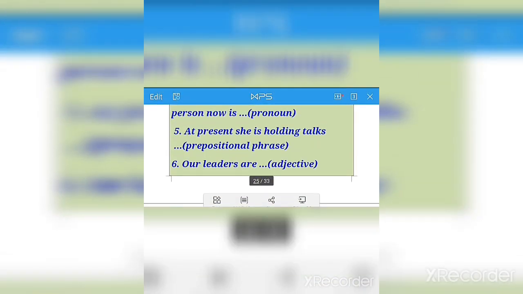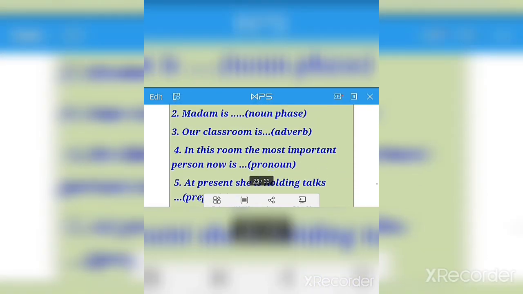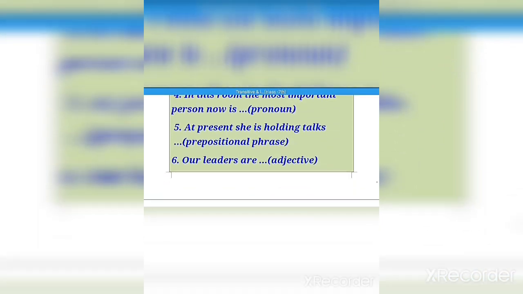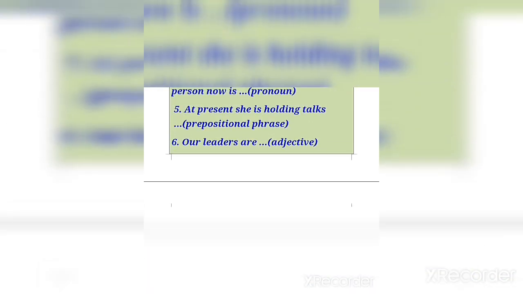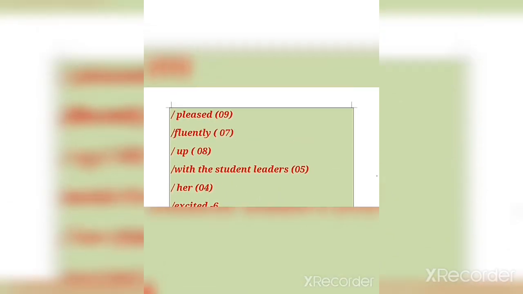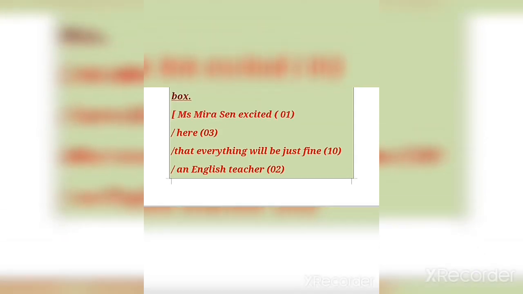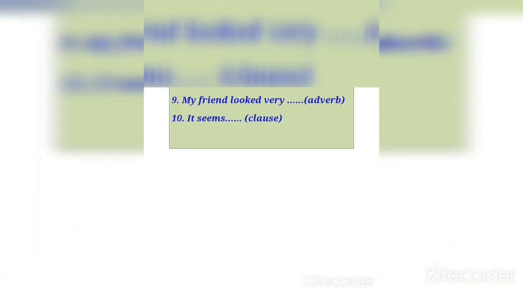You have to fill with an adjective, so answer 9 is pleased. Now the last is, it seems dash. Here you have to fill with a clause, so answer 10 is that everything will be just fine. So it seems that everything will be just fine.